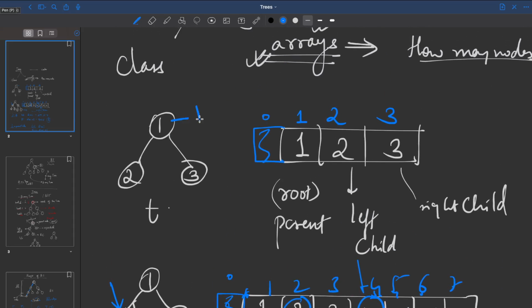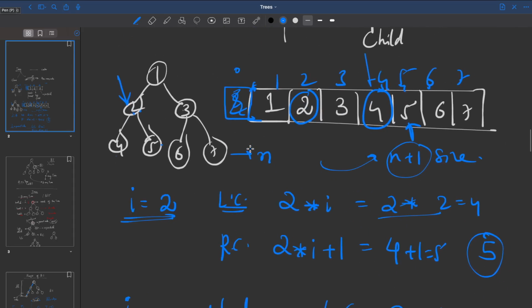If the index is 1, the index of the left child is 2 into 1, which is 2, and at index number 2 the value 2 has been stored. The right child is 2 into 1 plus 1, which is 3, so at 3 this should be stored. And index 0 we are not using, so you can fill it with any default value or leave it blank. Because it's an integer array, the default value would be 0 here.